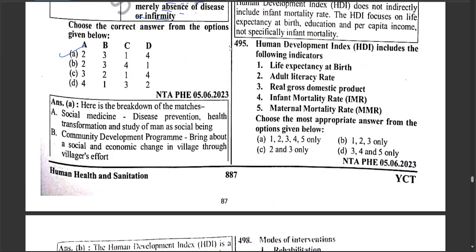Human Development Index (HDI) include the following: life expectancy at birth, adult literacy rate, real gross domestic product, infant mortality rate (IMR), maternal mortality rate. Hence, option 1 to 3 is correct.